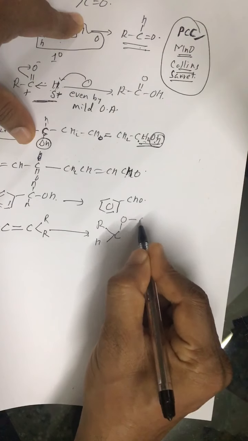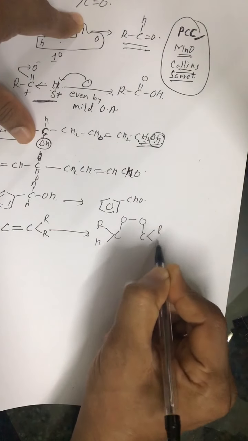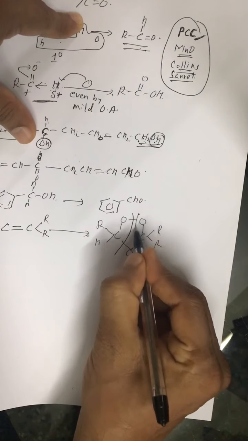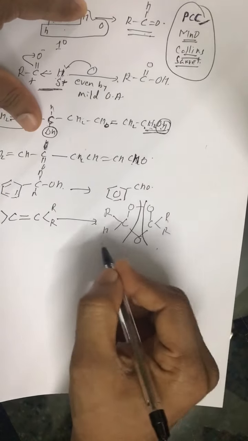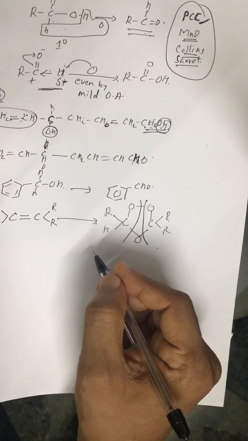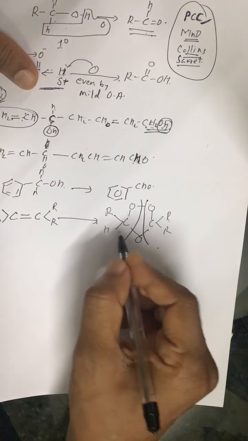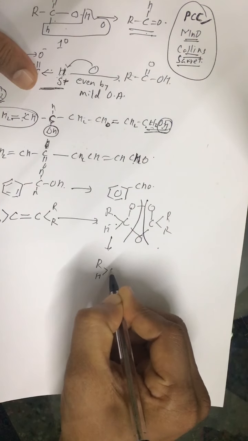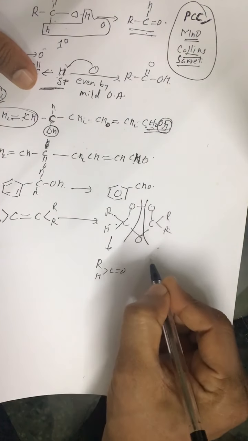Ozonide is this product. And then this ozonide splits into two compounds. One is this one, that is RCHO, aldehyde, and this is R2CO.